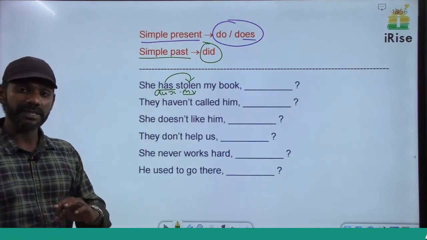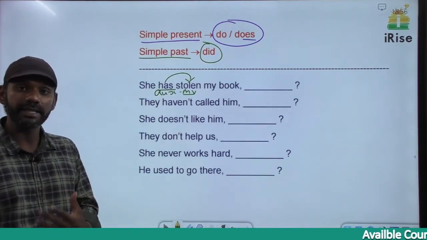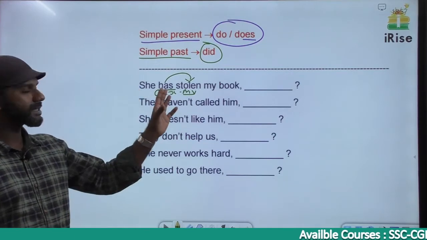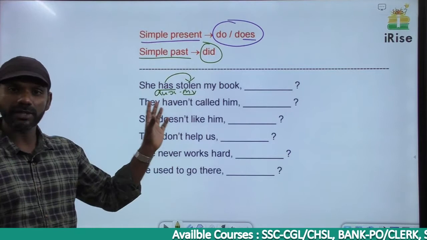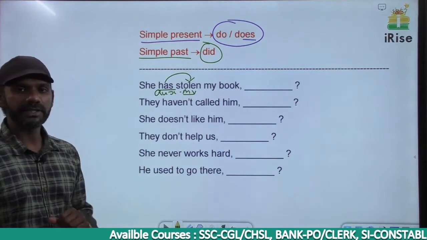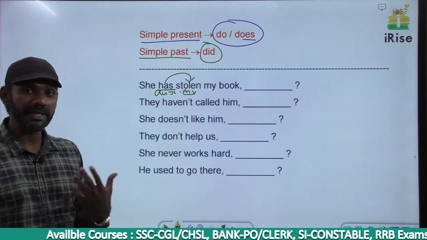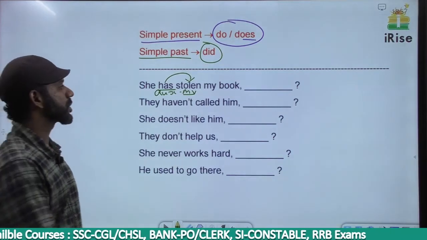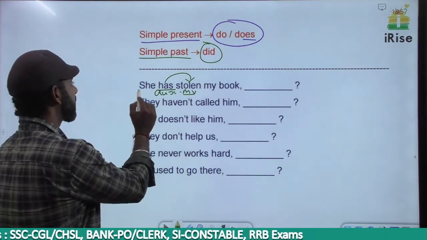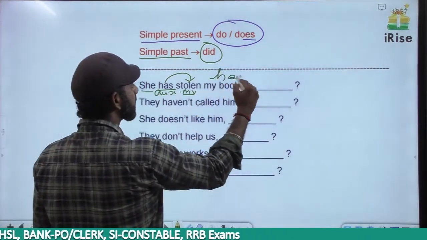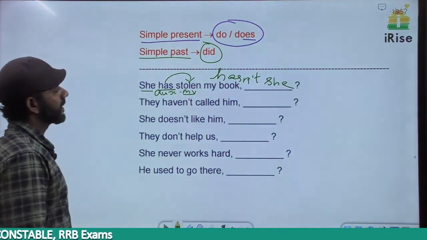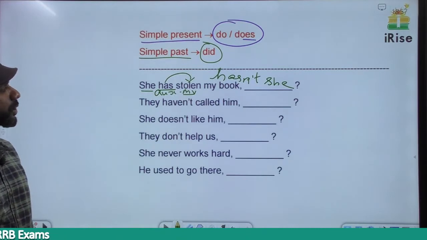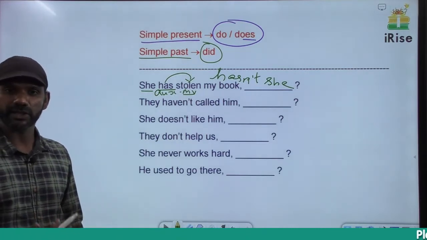We have to frame a tag with the auxiliary verb in the sentence. So in this case, the tag must be framed with has because has is an auxiliary verb. There is no negative term here, so in the tag there must be a negative word. Has not, short form is hasn't. The subject is she, so tag must be hasn't she. She has stolen my book, hasn't she?